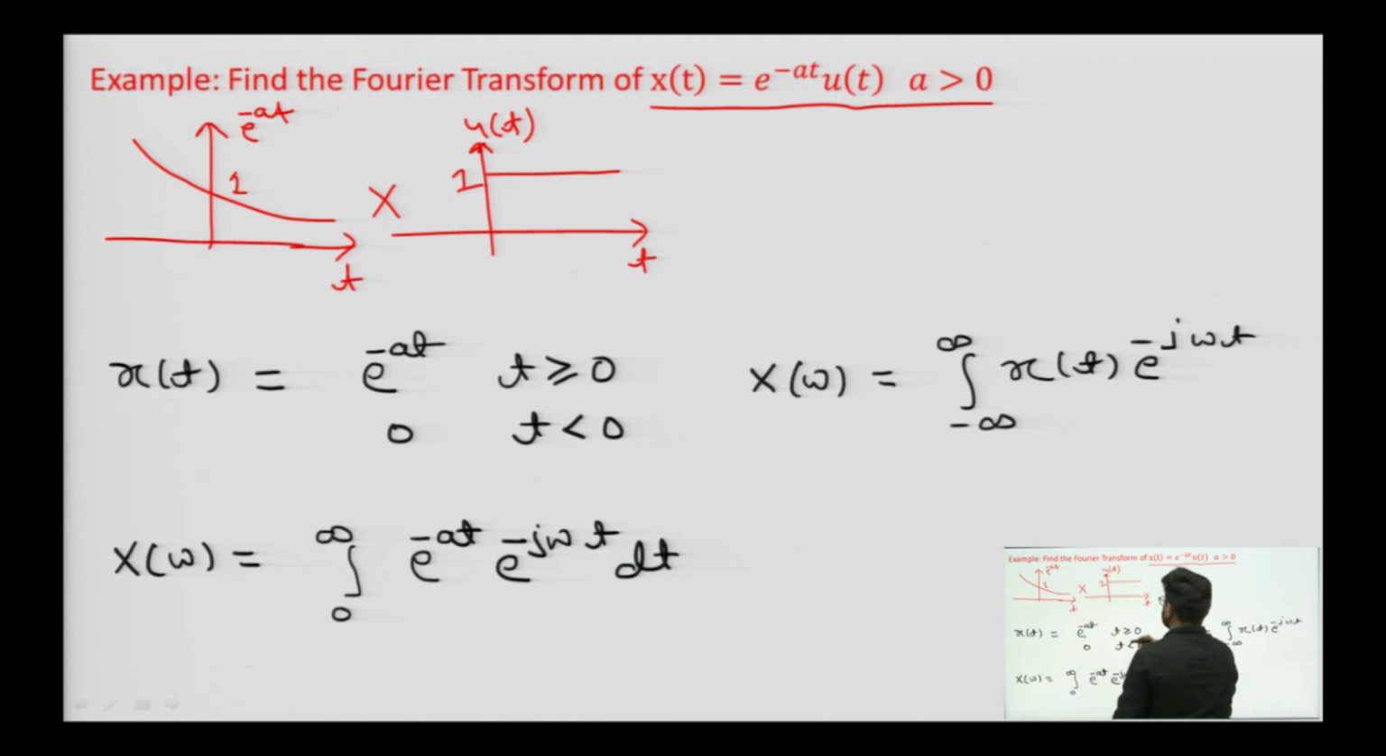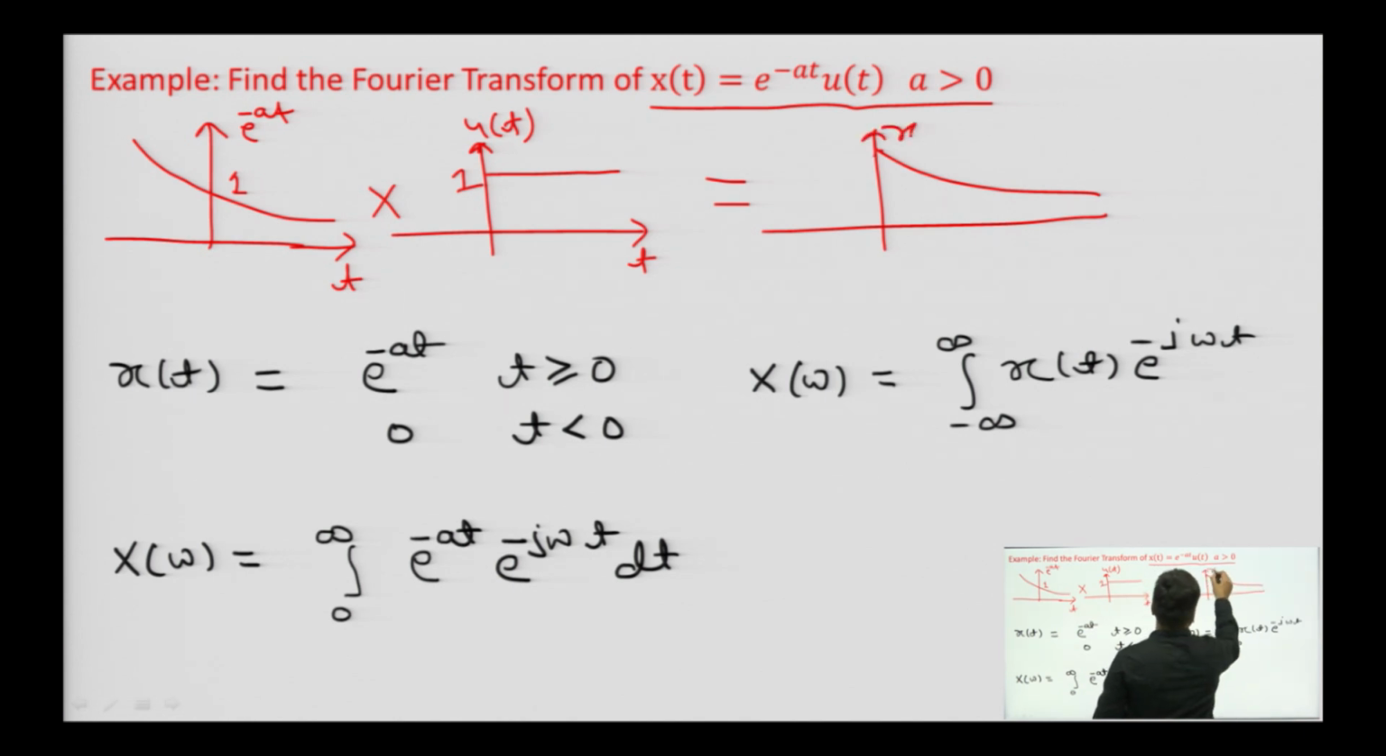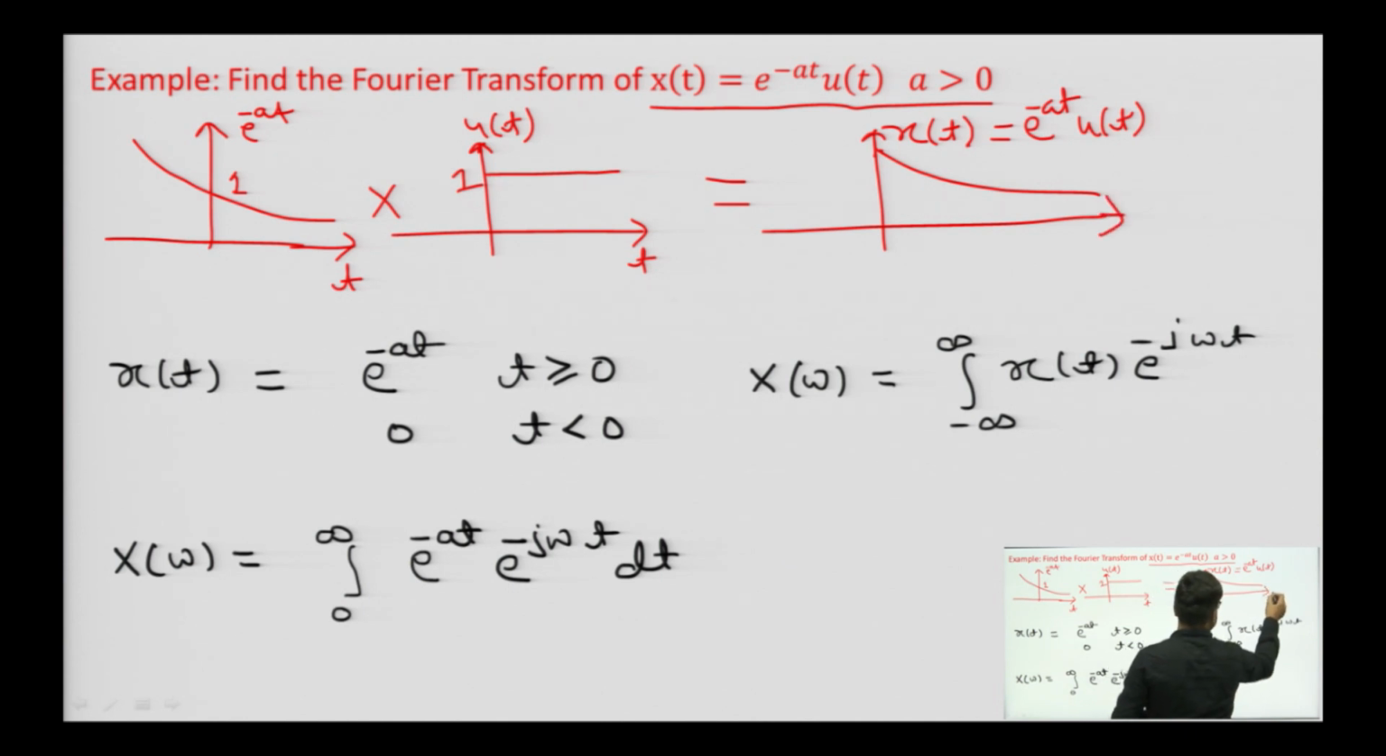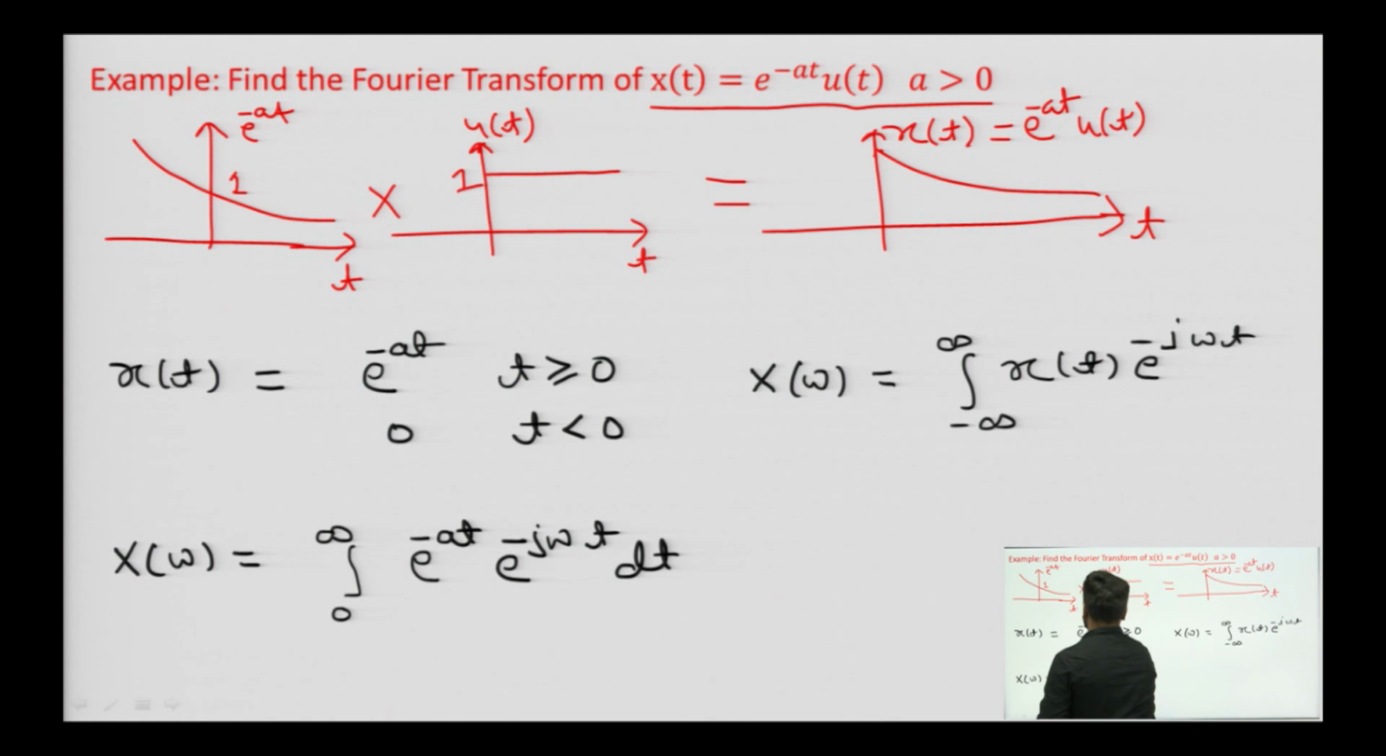So, whenever we multiply these two signals we will get e to the power minus a t u t. So, e to the power minus a t u t will be this signal. So, it will be x of t, which will be equal to e to the power minus a t into u of t. So, this is our x of t equals e to the power minus a t u t, and graphically you can see that it has a value of e to the power minus a t when t is greater than or equal to 0.